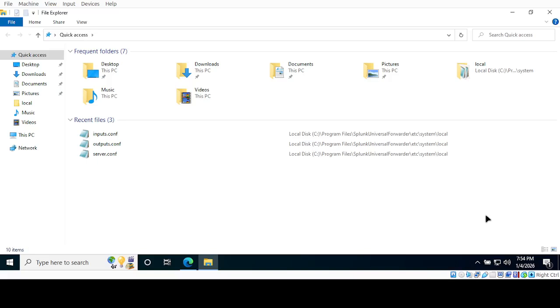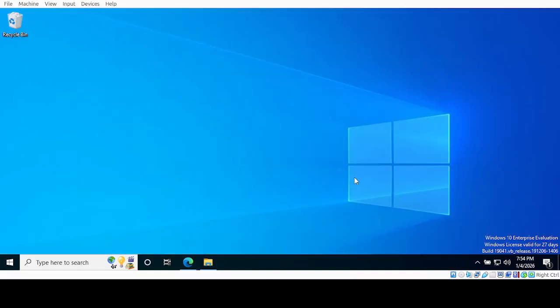So in our previous videos we were able to ingest logs into Splunk. At this point it's basically set up in this lab. Now we are going to simulate brute force and other attacks. So for this we will use DVWA.